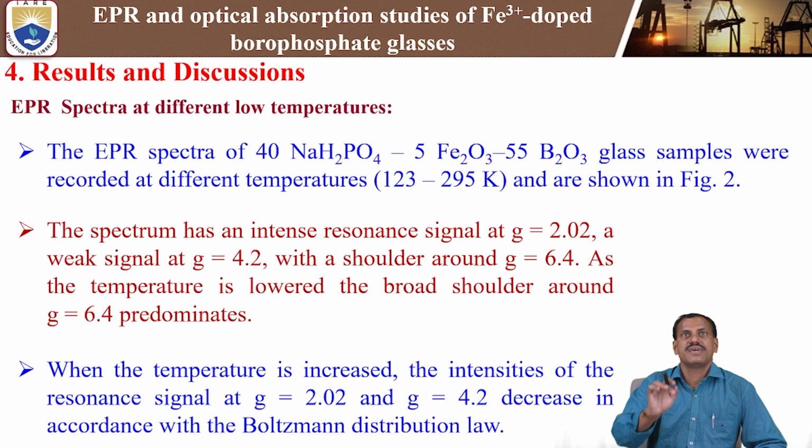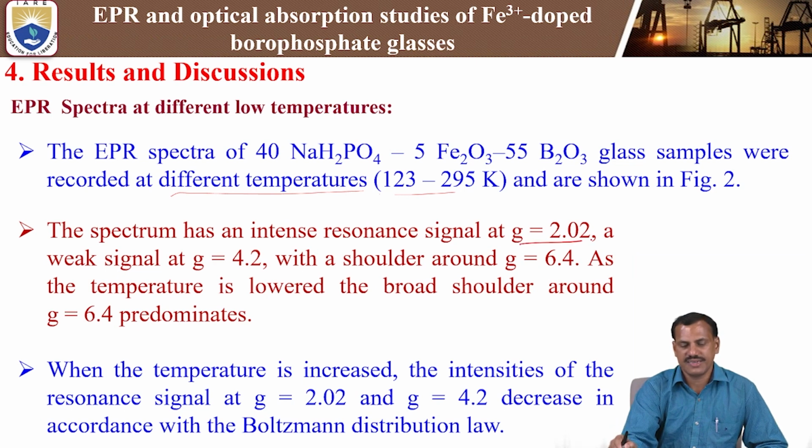Now the low temperature: EPR spectra of sodium borophosphate glasses doped with iron 3 plus ions were recorded at different temperatures from 123 Kelvin to 295 Kelvin, shown in figure 2. This spectrum has an intense resonance signal at g = 2.02 and a weak signal at g = 4.2 with a shoulder around g = 6.4.